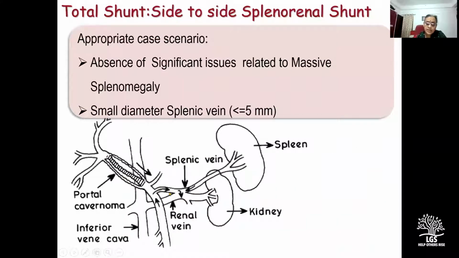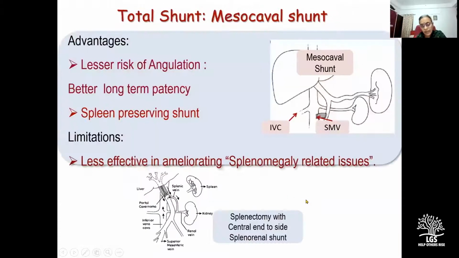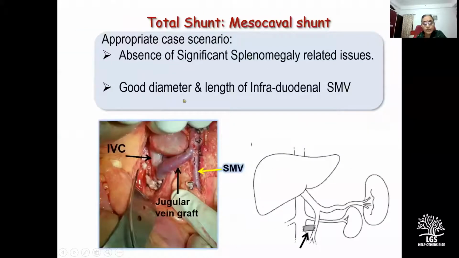So we would choose a side-to-side splenorenal shunt when there is absence of significant issues related to massive splenomegaly. And in a small diameter splenic vein, this side-to-side splenorenal shunt would have an advantage over end-to-side splenorenal shunt. Mesocaval shunt, again, has a lesser risk of angulation as compared to an end-to-side splenorenal shunt, and it is a spleen preserving shunt. So we would opt for the shunt when there is absence of issues related to a massive spleen and when we have a good length and diameter of the infraduodenal part of the superior mesenteric vein.